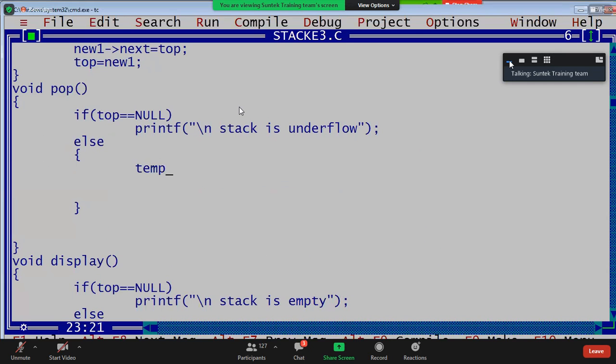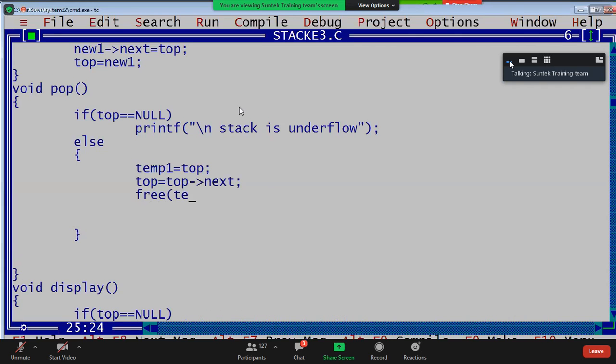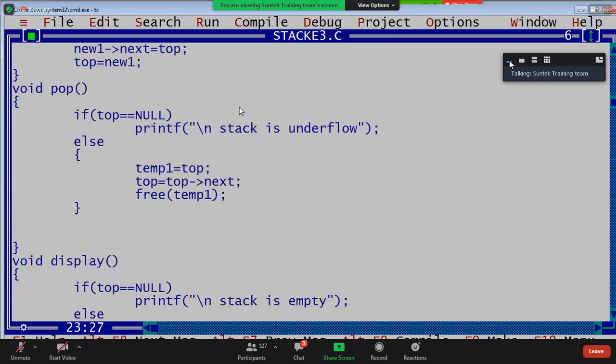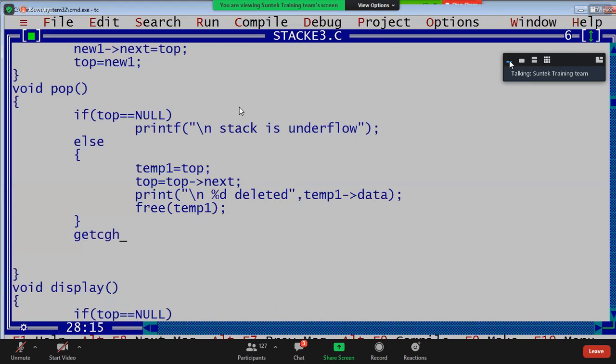If it is not underflow, else, then how to write? Take a temporary one, temporary one equals to top. Okay, move the top: top equals to top next, top is moved. Now free the temporary one. Yeah, that data is deleted, no, you can write that it is deleted. Which one is deleted, guys? Printf, that message I am giving, slash n percent d deleted. What is that percent d? That is the temp one data. Temp one data is deleted. Temp one we should declare. Getch close, guys.